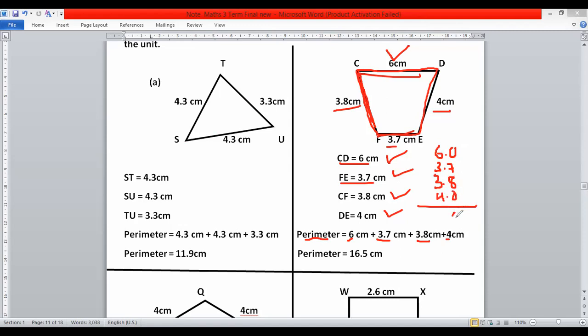8 plus 7, 15, carry 1. 6 plus 1, 7, plus 3, 10, plus 3, 13, plus 4, 17.